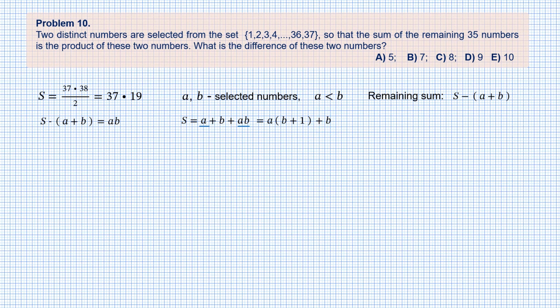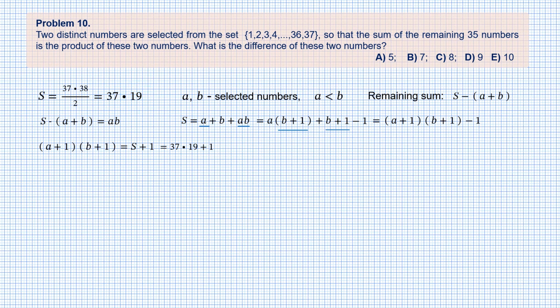and in order to get it also involved, we add and subtract 1. Now b plus 1 is the common factor and we can complete the factorization. However, minus 1 looks odd here in both meanings. So we move it away and get a plus 1 times b plus 1 equals S plus 1. This looks really cute. However, it means that we actually do need to multiply 37 by 19.